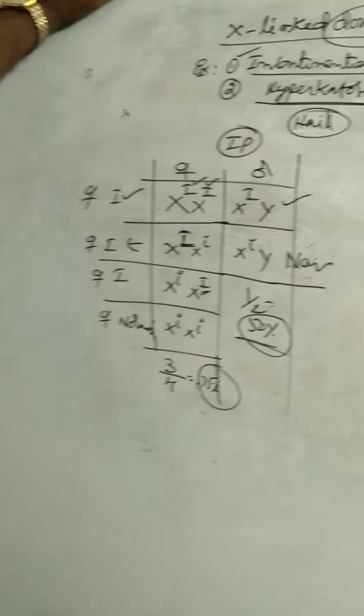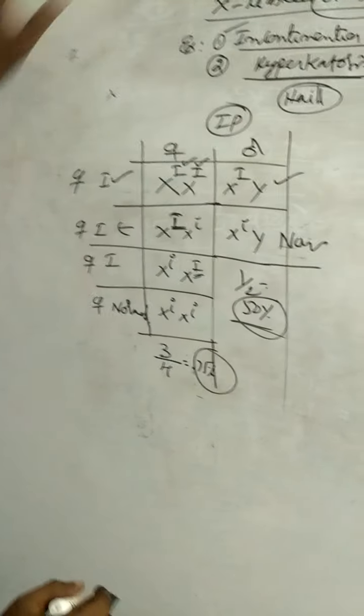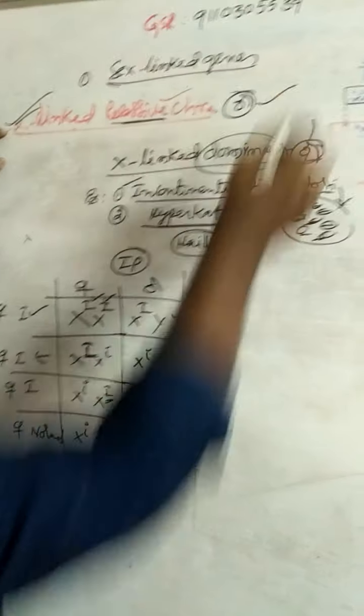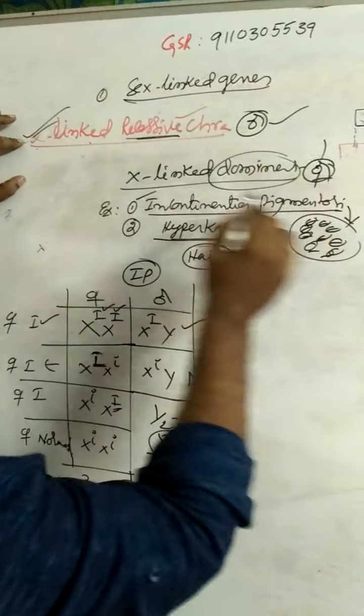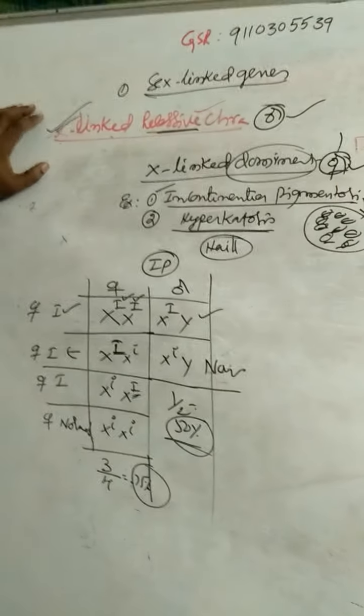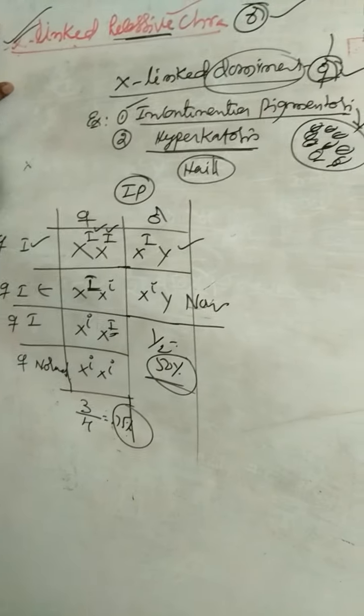So incontinentia pigmentosa or X-linked dominant characters are more in females. Once again, X-linked recessive characters are more in males. X-linked dominant characters are more in females. That is about X-linked recessive and X-linked dominant characters.